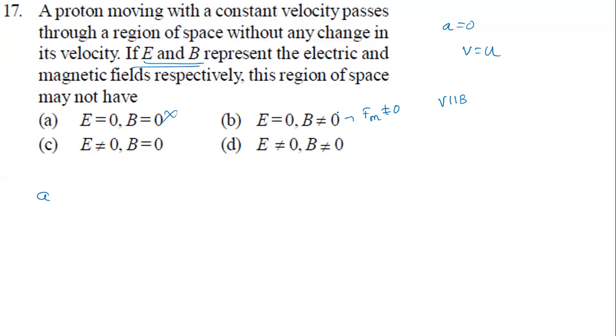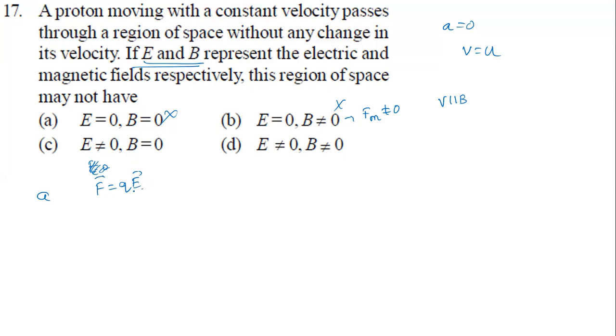Okay, that's the reason. So this is not the right answer. Look at the third option. E is 0, which means the electric field is not there, so the electric force becomes 0. Sorry, if the electric field is not equal to 0, there is an electric force. The electric force will be given by our formula Q times E.